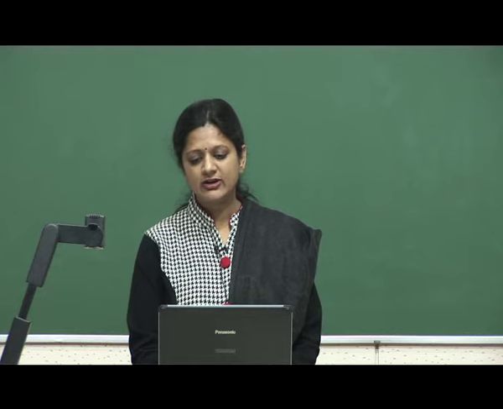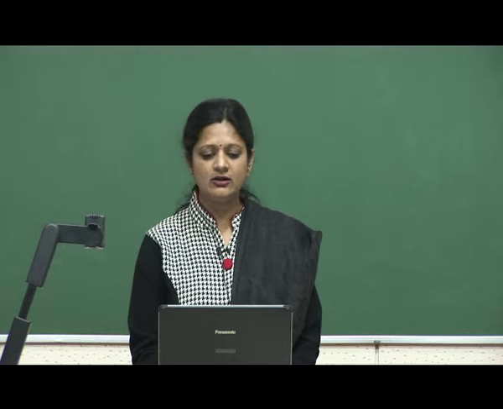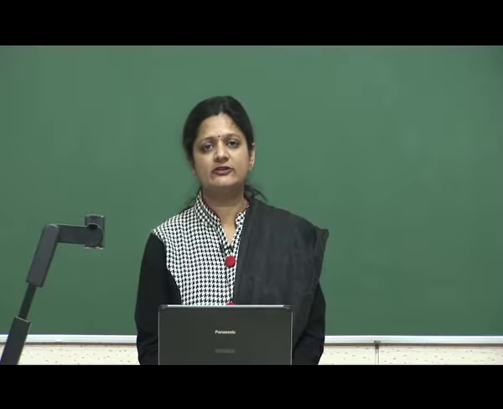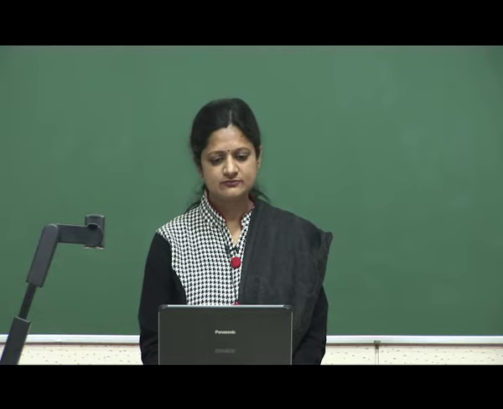But the rho protein takes the help of ATP to get the energy, and with the help of that energy the DNA RNA helix is separated and termination of transcription is completed. So, this is how the process of transcription is completed in the case of a bacterial cell.